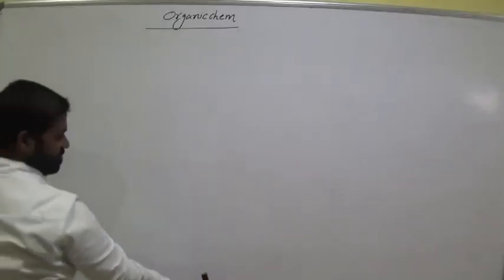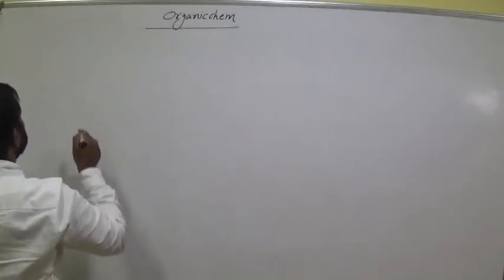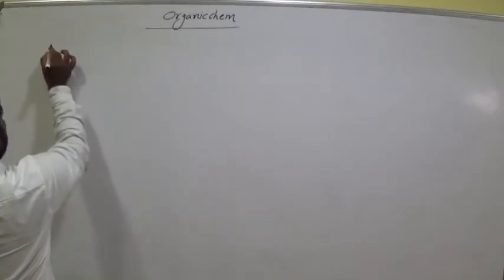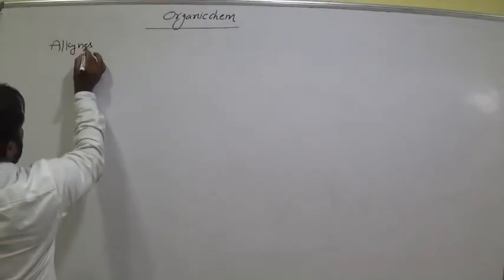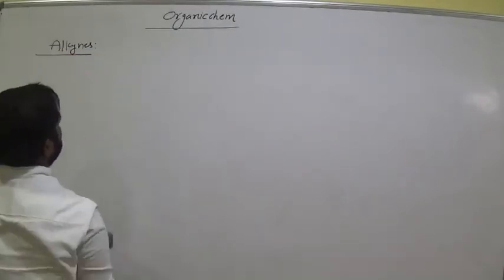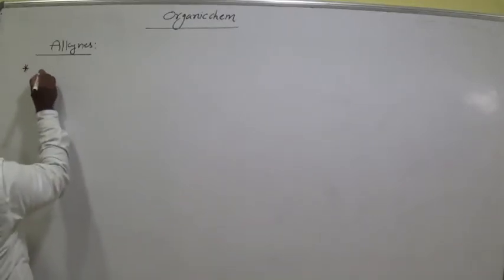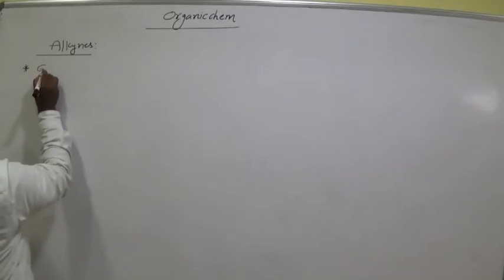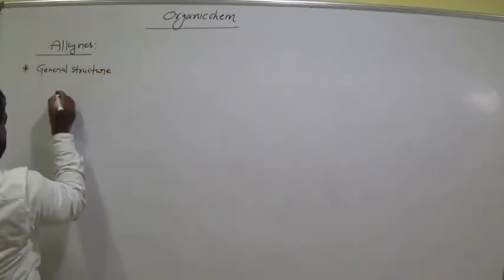Okay, students, next go for the third hydrocarbon, that is alkynes. Alkynes. General structure. The general structure is at least one triple bond.